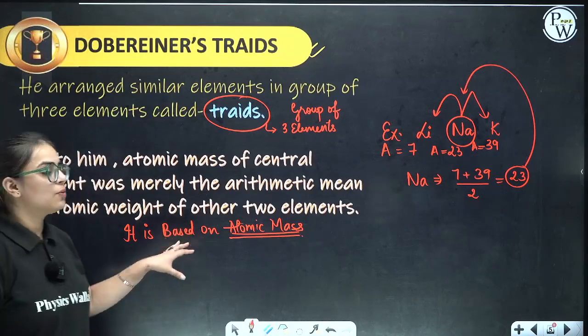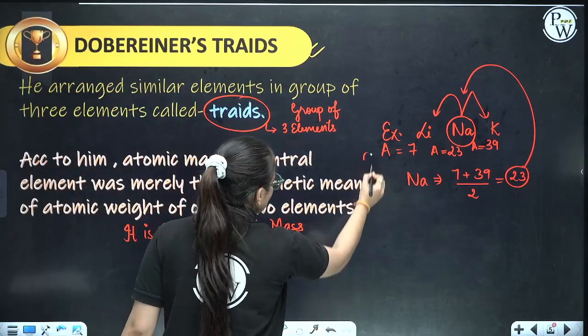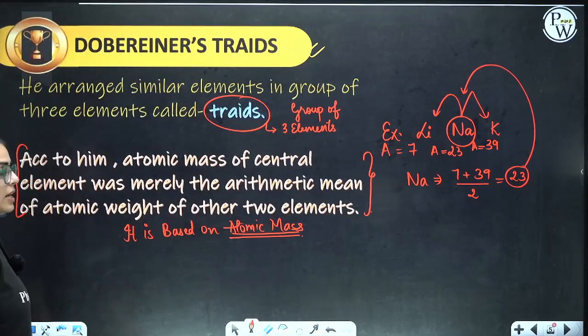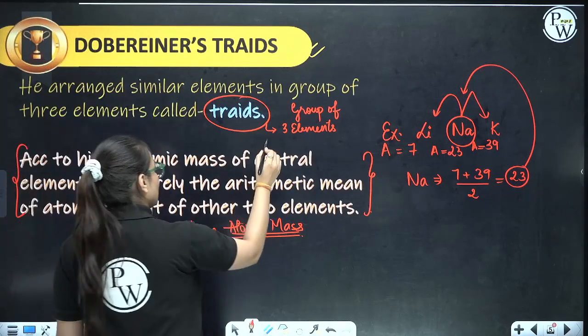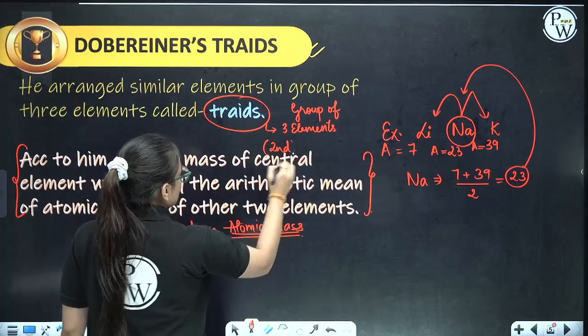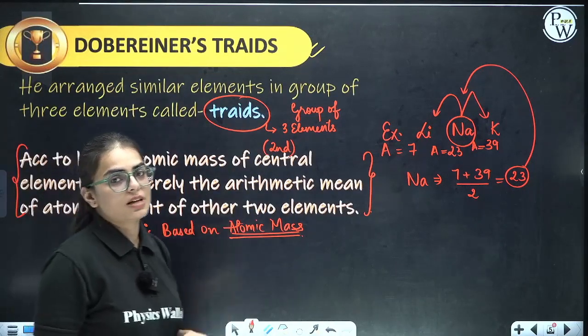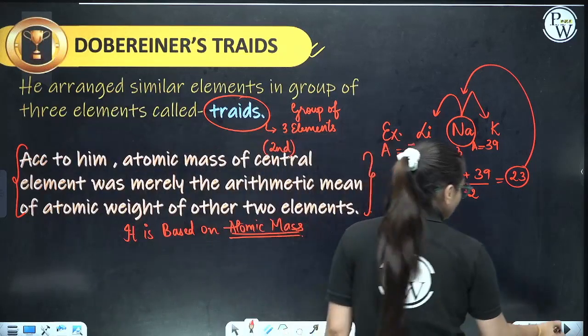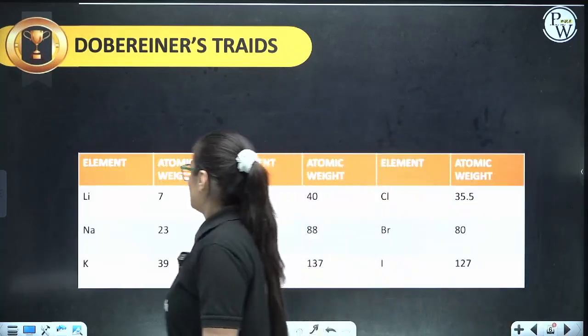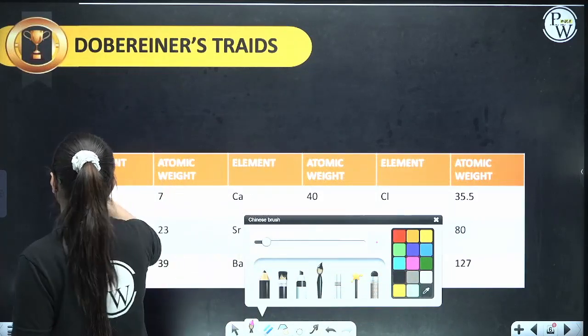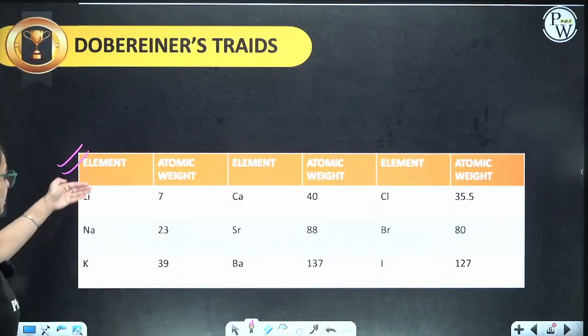It is based upon atomic mass. And do remember this principle: the atomic mass of the central one, that means of the second element, comes out to be the arithmetic mean of the atomic weights of the first and the third element. Clear?